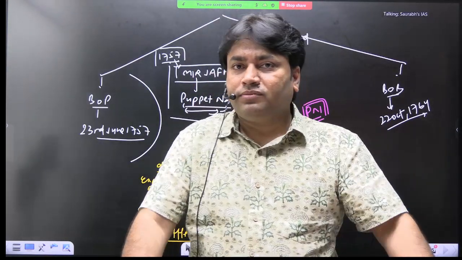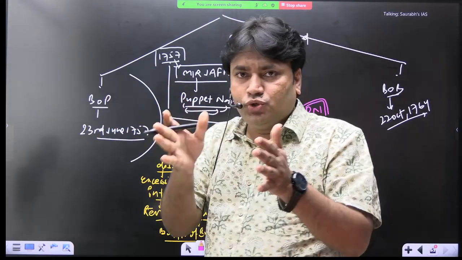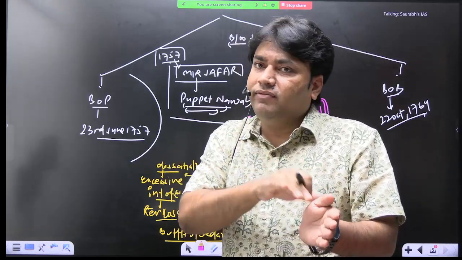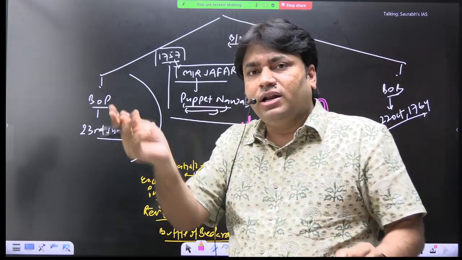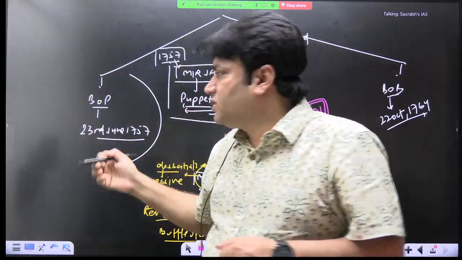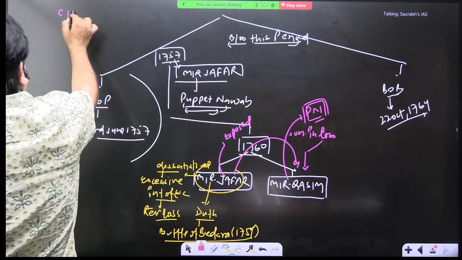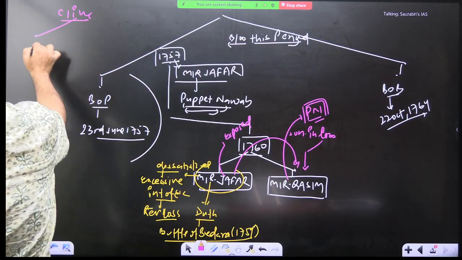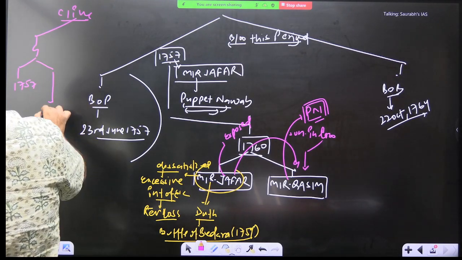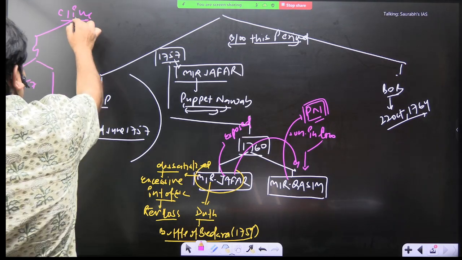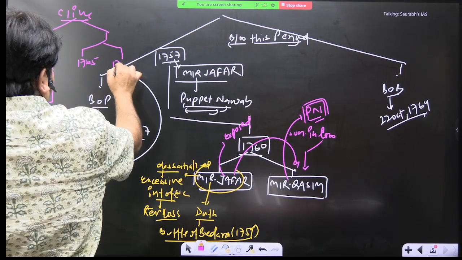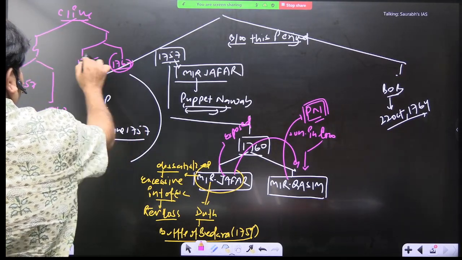Now, Clive has two phases where he was the governor. One was 1757 to 1760, another 1765 to 1767. ऐसे दो phases है उसके Clive के. So this you must know that Clive was the governor first during 1757 to 1760, and then 1765 to 1767. This you can write in a chart.